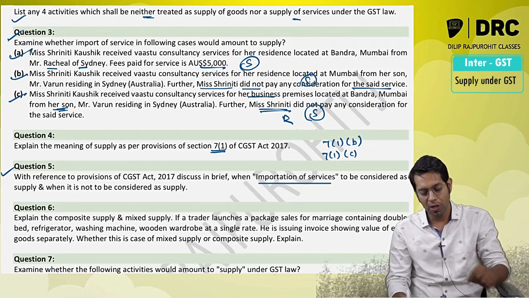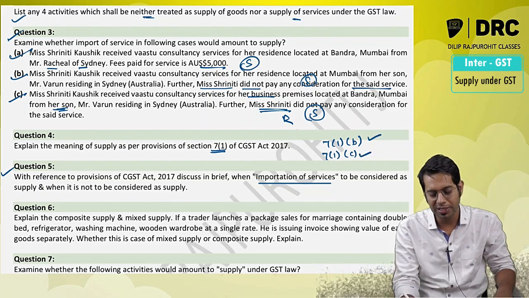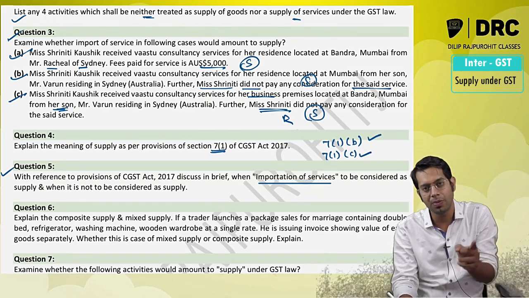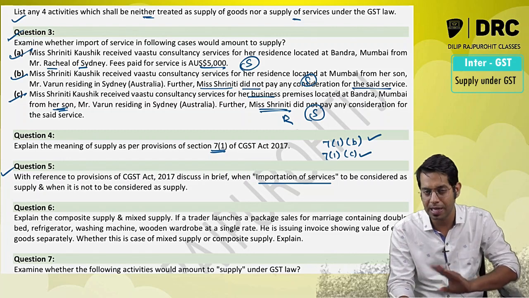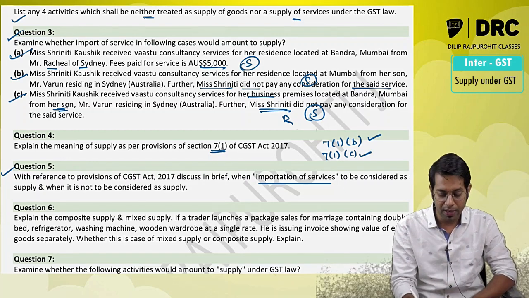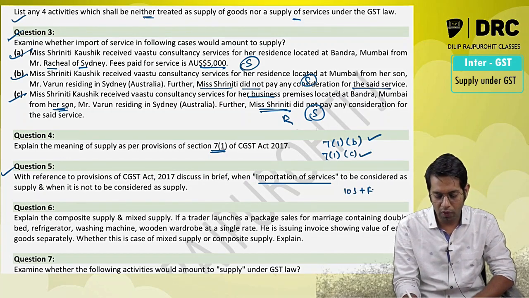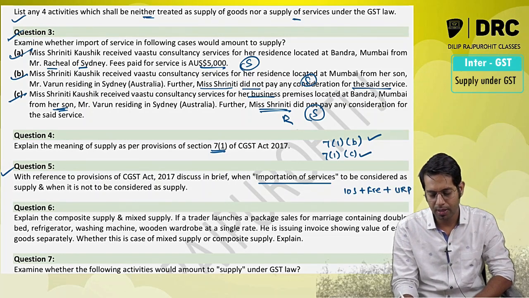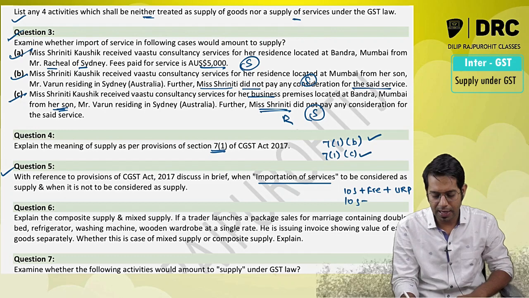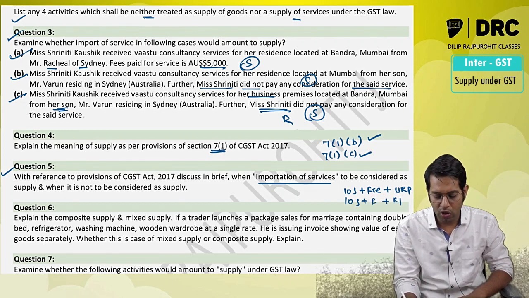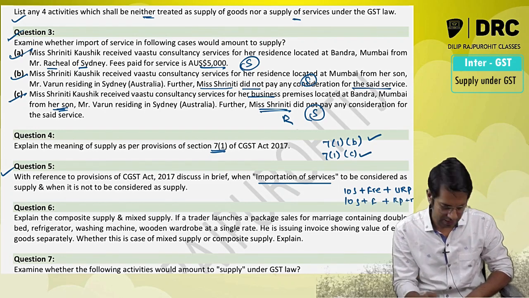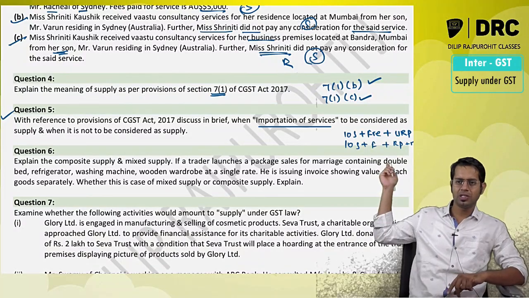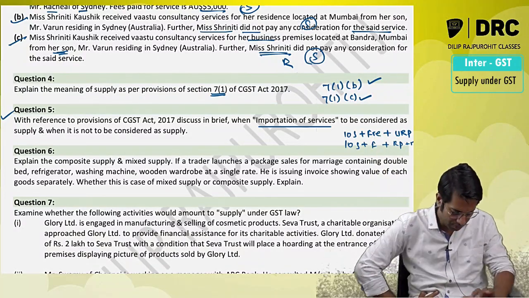So if you are importing for consideration, it is always a supply. If it is imported without consideration, only if it is for business purpose and from your relative or another establishment, it will be treated as supply. If services are imported free of cost and it is from an unrelated person, not a supply. If services are imported free of cost from your relative and not for business purpose, not a supply. So the two cases when it is not a supply and when it is supply are given above.